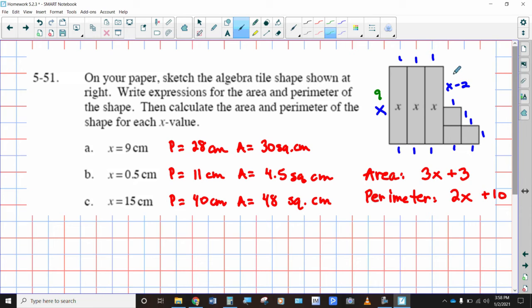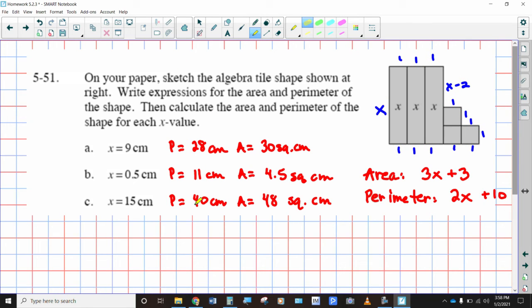And if x were equal to 9, this would be a 7. So you're going to have 9, 10, 11, 12, 19, 20, 21, 22, 23, 24, 25, 26, 27, 28. Yes, that's what we said it would be. So this absolutely works. This is a valid strategy that you can use. We checked it 2 different ways and got the exact answer both ways, so we know that we're correct.